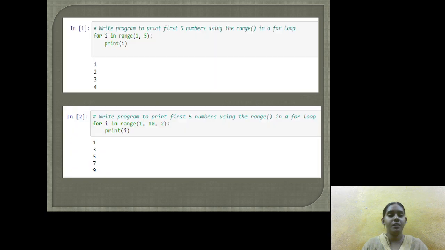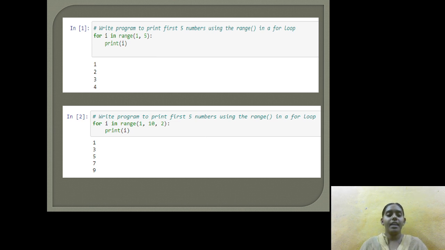In the program, for i in range of 1 comma 5, the beginning value is 1 and the ending value is 5. We print the statement with the help of indentation, and it prints 1, 2, 3, 4, because the range's ending argument is n-1, so it prints 1 to 4.